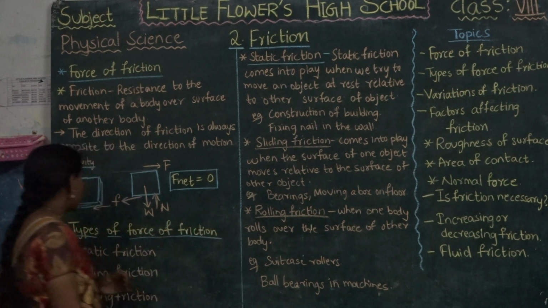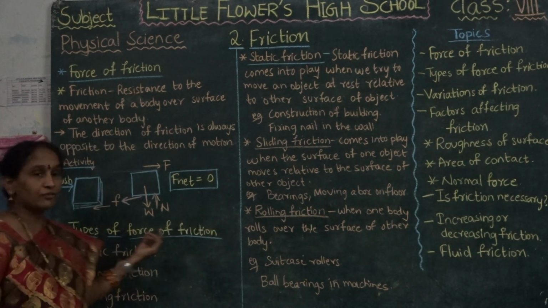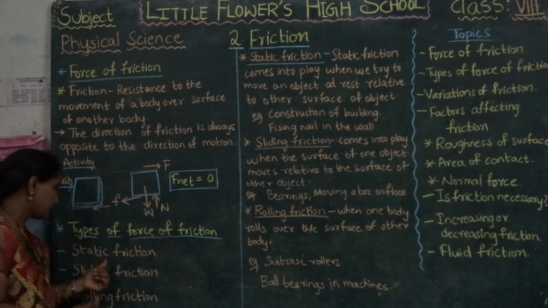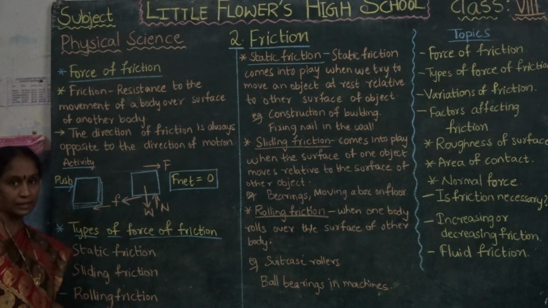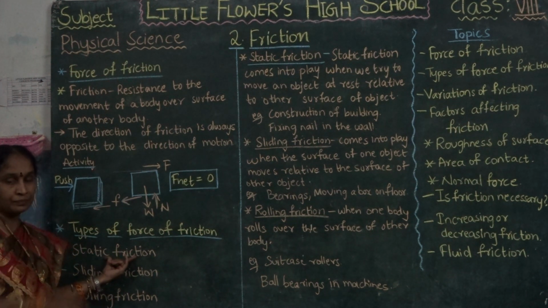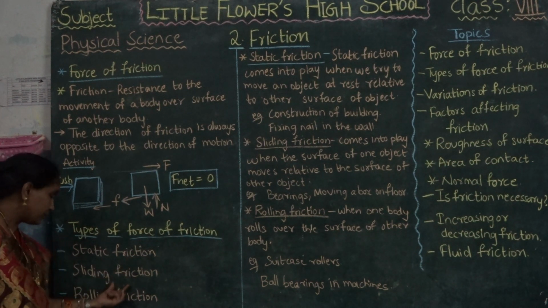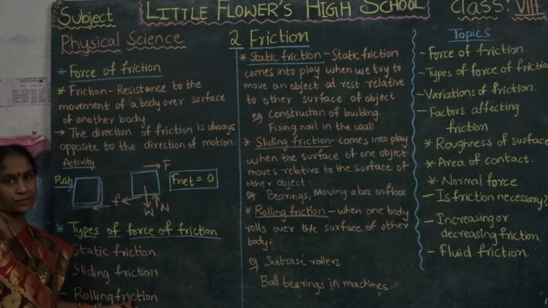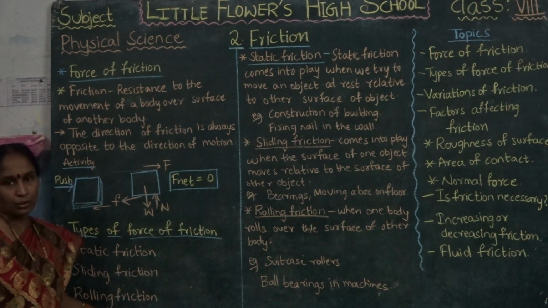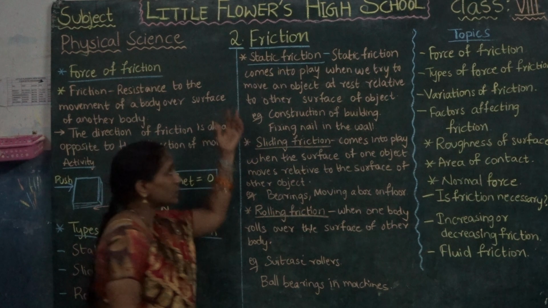Next, what are the types of force of friction? Three types of force of friction are there. What are those? Static friction, sliding friction and rolling friction. First one, static friction.